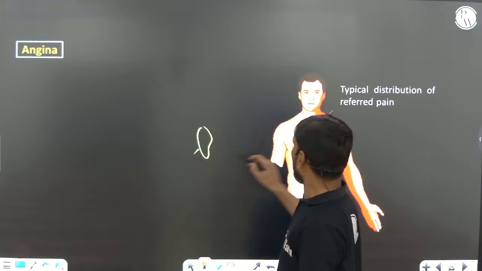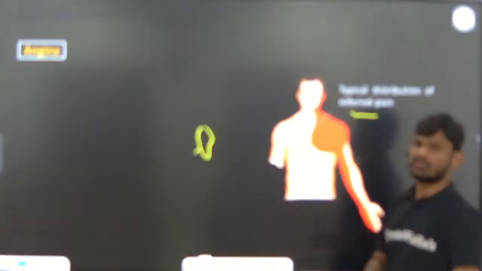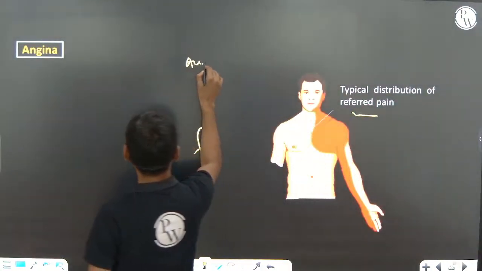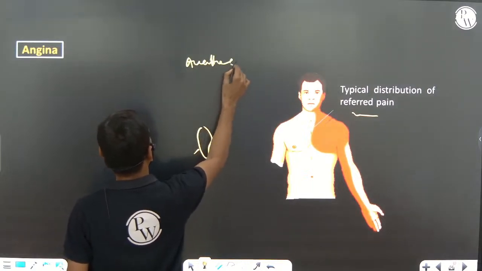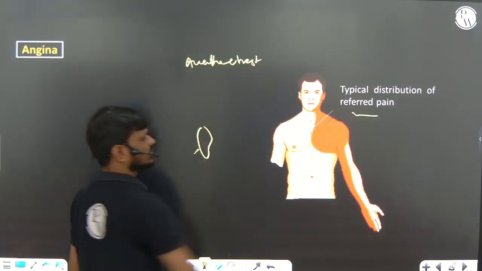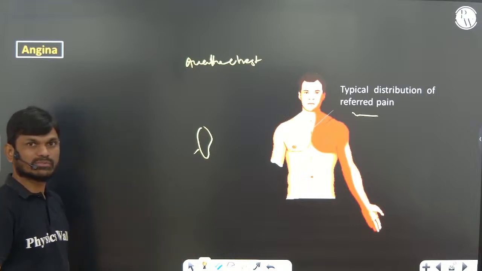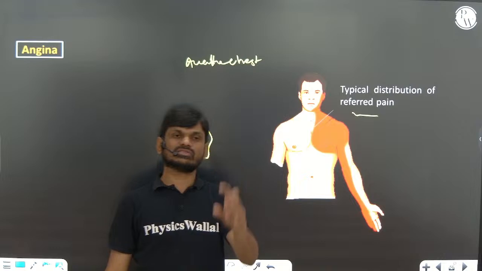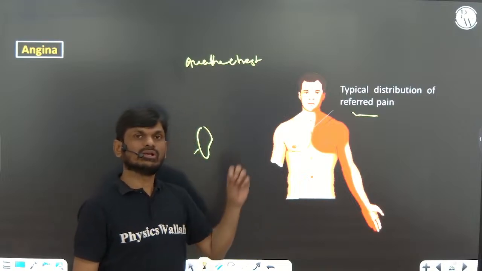So that leads to angina pectoris. Acute chest pain is the symptom of angina pectoris. Very, very important. The reason is that enough oxygen and enough blood is not reaching the myocyte.